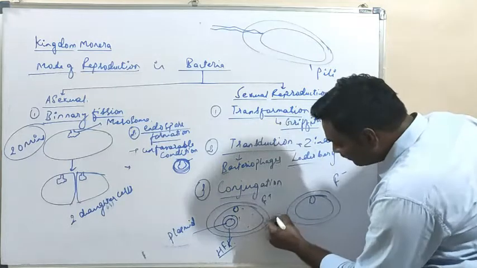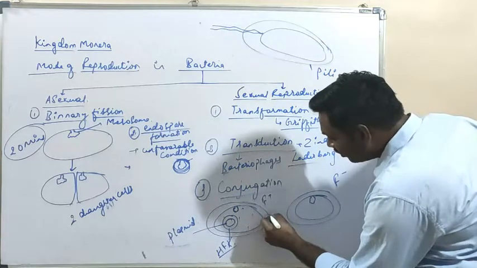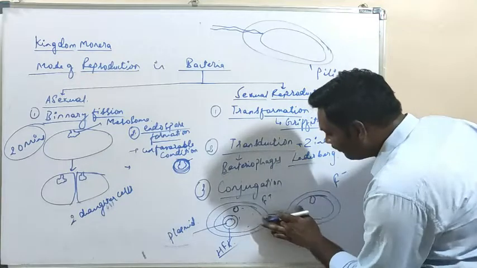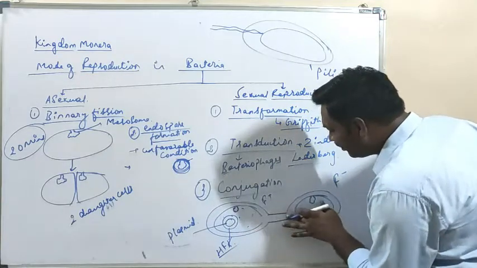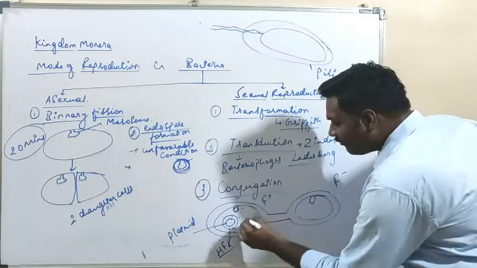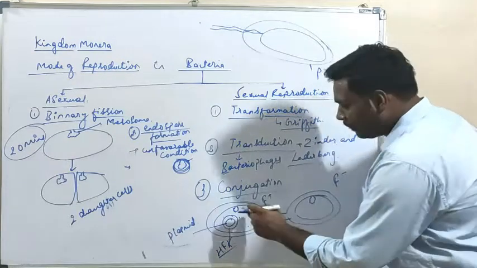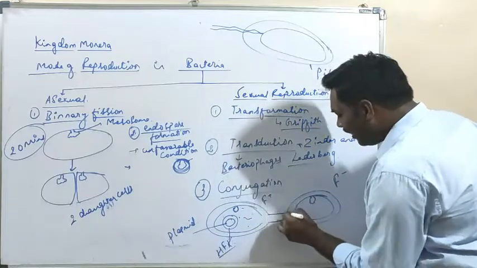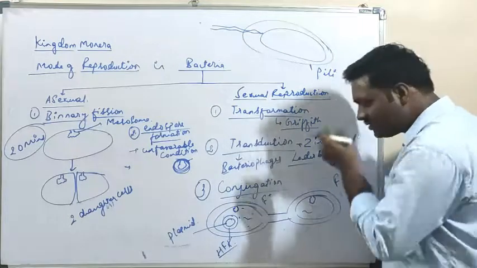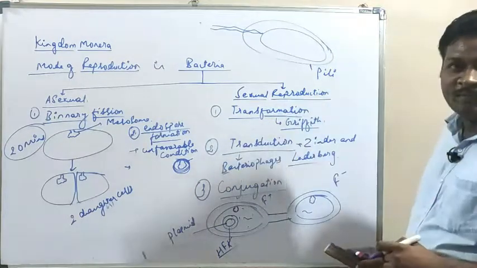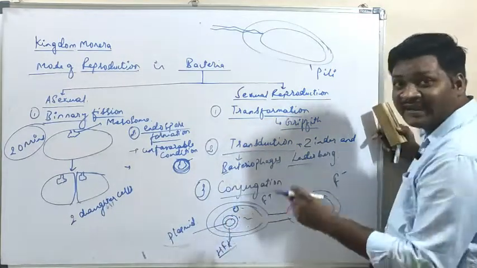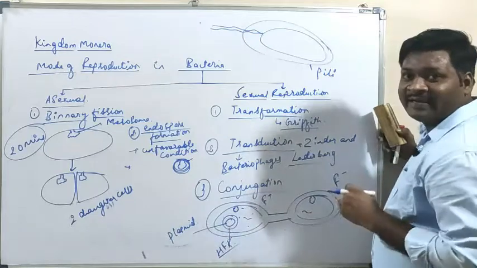Now the sex villi present over here will form a tube, acting as a bridge between these two bacteria, and there will be transfer of a small fragment of plasmid DNA into the bacterium which is without the plasmid. This has the property of the plasmid, that is, it is a self-replicating molecule.